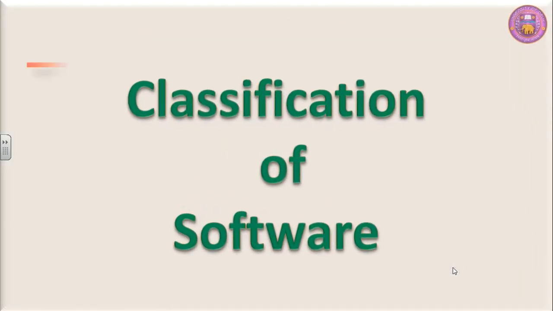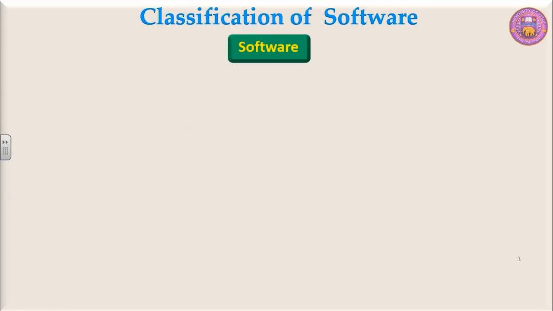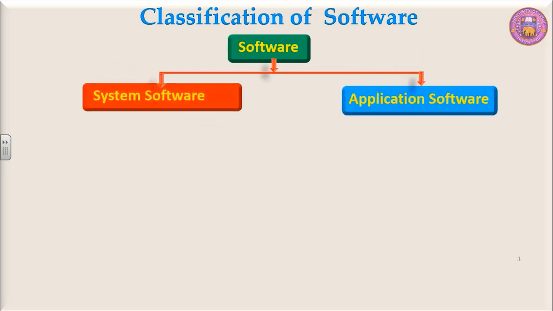Welcome to my class. In this class, we are going to talk about classification of software. Software can be categorized into two parts. One is system software and the second one is application software.